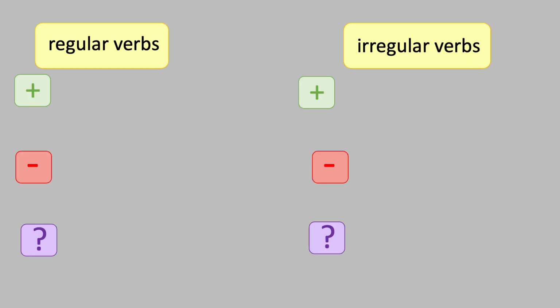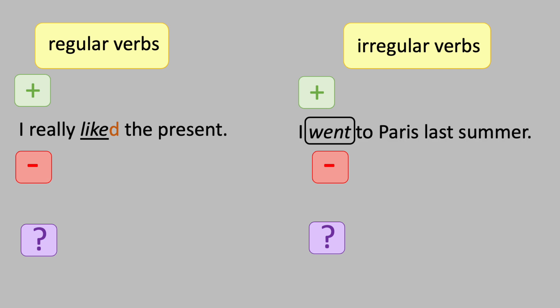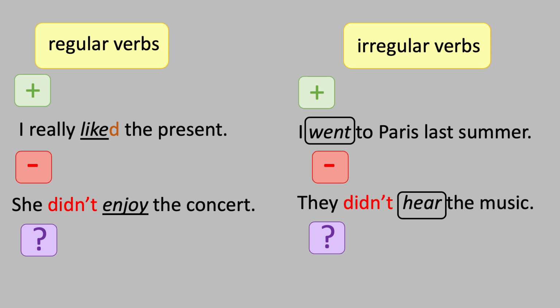So let's remember the forms for regular and irregular verbs. In the affirmative, I really liked the present, adding d or ed for regular verbs. I went to Paris last summer. For irregular, we change the verb. And in the negative, she didn't enjoy the concert.